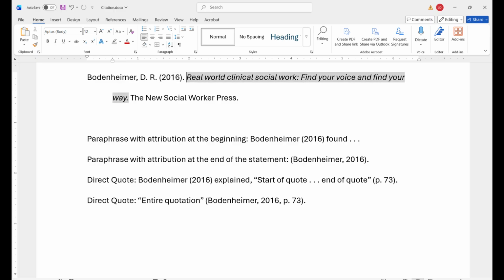This is followed by the title of the book. Only capitalize the first letter of the first word, all proper nouns, any acronyms, and the first letter of a word following a colon. The book title is italicized. If it is a first edition of the book, then place a period and space after the title. If the book has an edition other than the first edition, then no period follows the title.